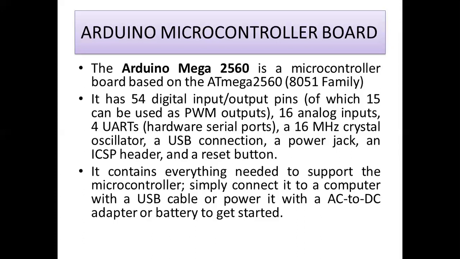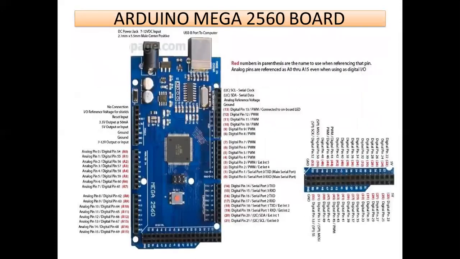I already told you, the sensor sends the value in analog fashion. That analog value can be converted to digital only inside the microcontroller. The microcontroller has the capacity to convert the value because it holds the analog to digital converter component. Okay, this is the pin configuration of the Arduino Mega board.